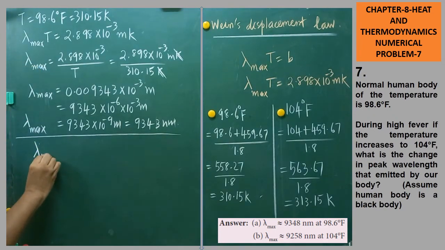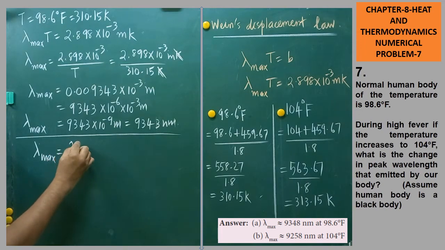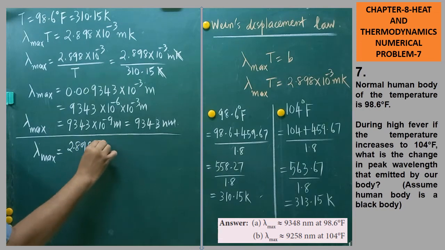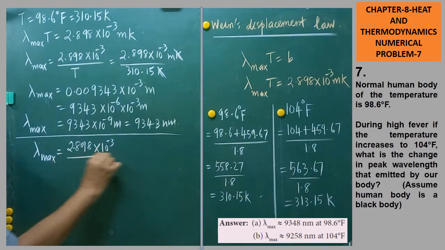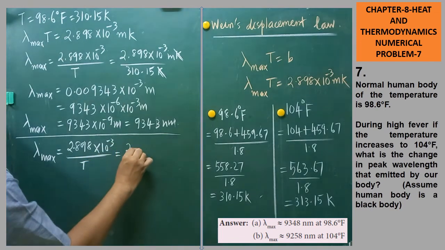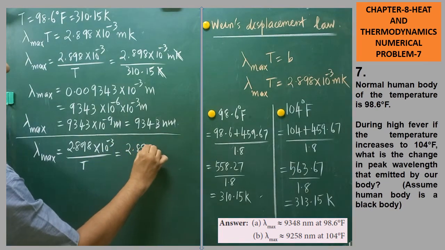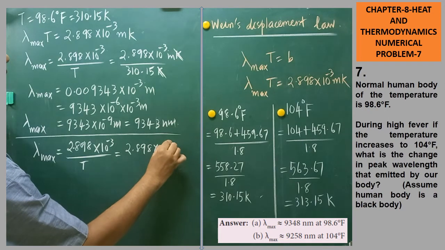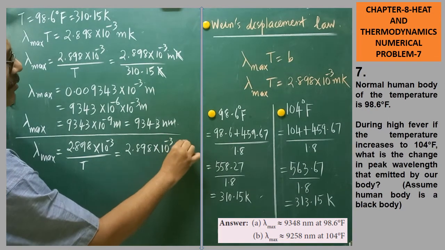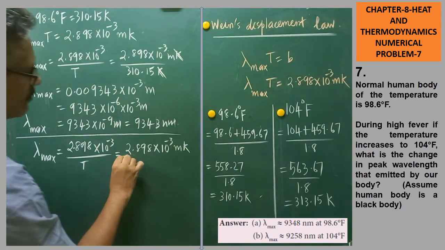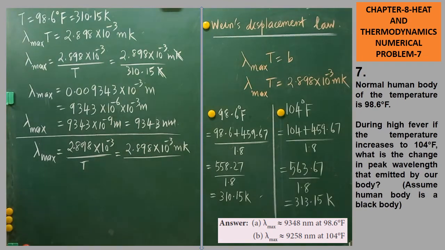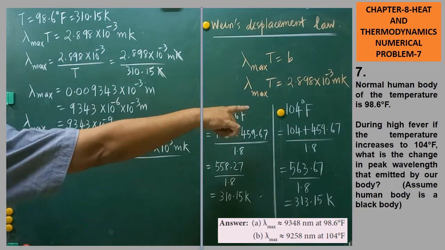Lambda max is equal to 2.898 into 10 to the power of minus 3 meter Kelvin whole divided by T. What is the new temperature at the time of fever?